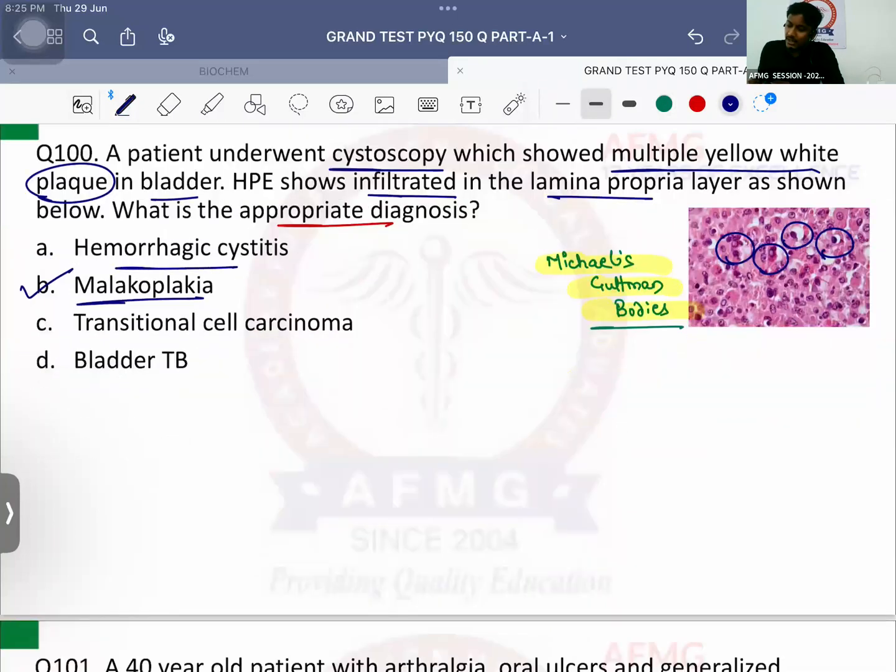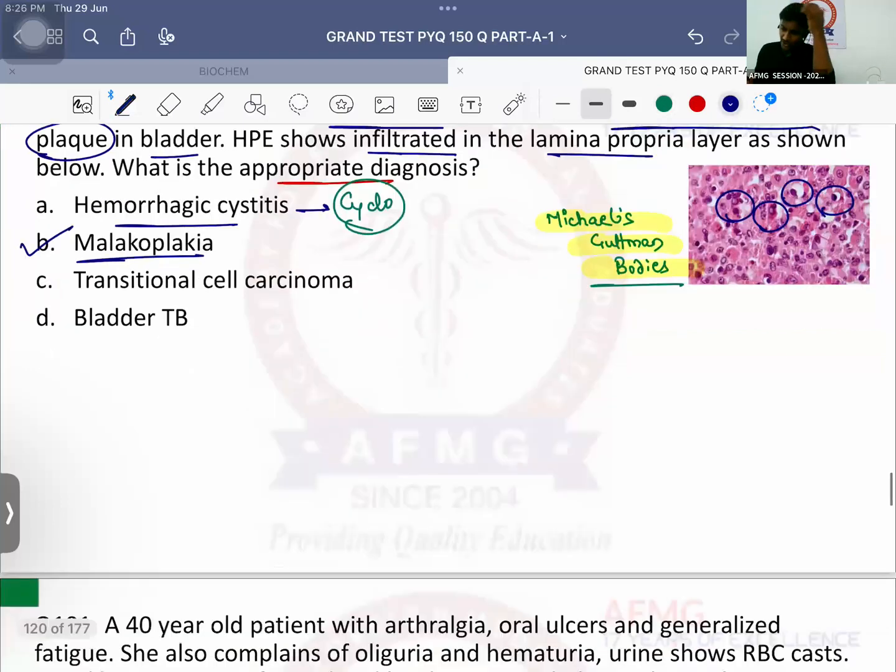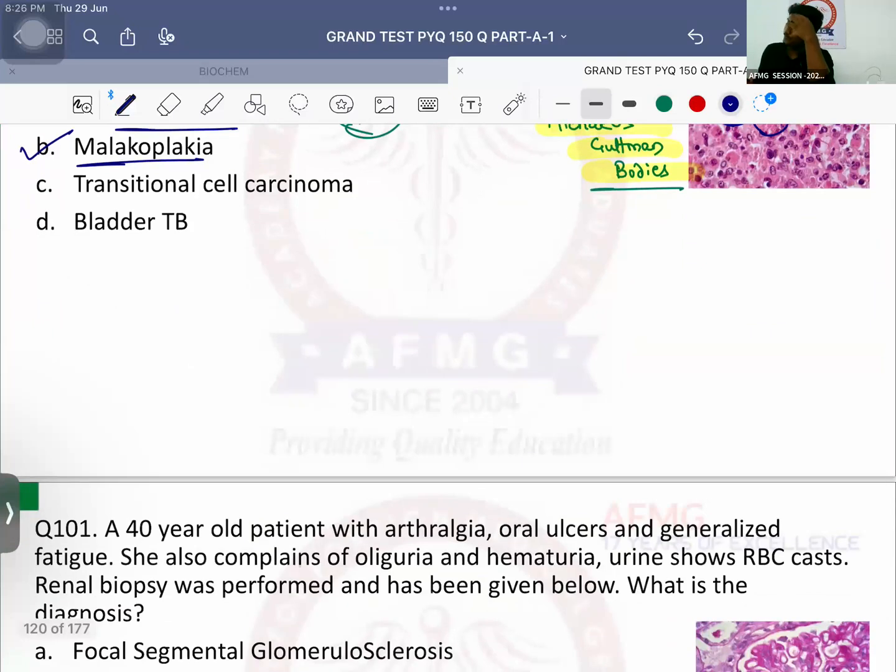Hemorrhagic cystitis is a side effect associated with which drug? Which anti-cancer drug? Very good. Cyclophosphamide. For prevention of hemorrhagic cystitis, mesna should be given to the patient. No issues with this, anybody?